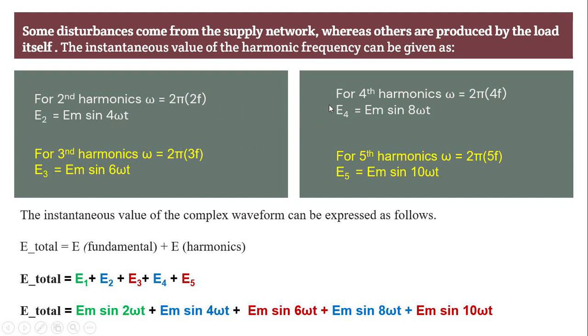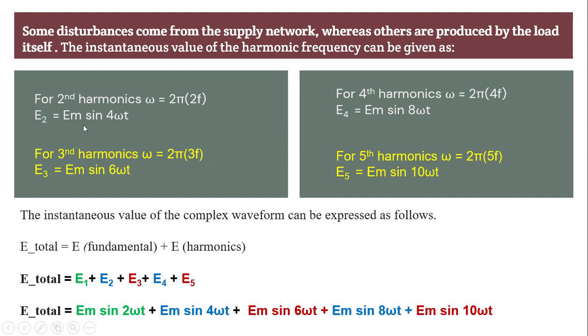The third harmonic is Em sin 6 omega t, the fourth harmonic is Em sin 8 omega t, and the fifth harmonic is Em sin 10 omega t.